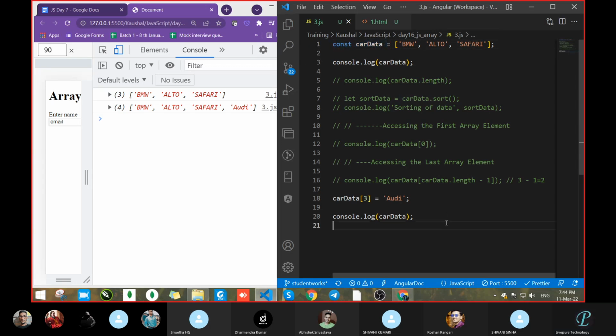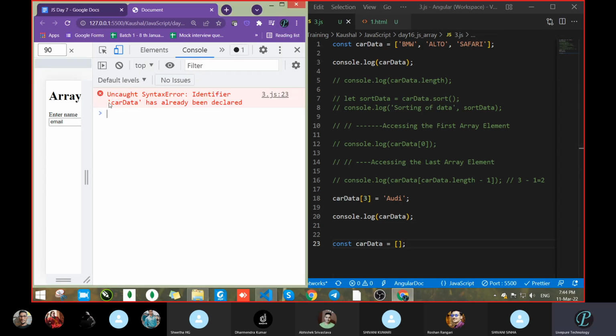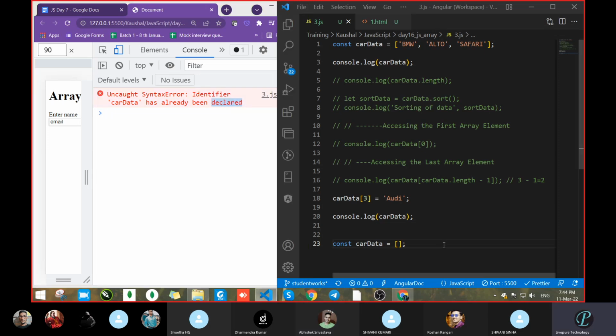Copy this and pass something like an empty array here. Now you are saying I want an array like this type; you will get an error. Why? Because you are trying to redeclare it. The word declared means it was already declared one time and you are trying to declare it again.